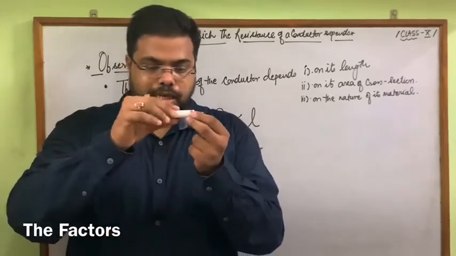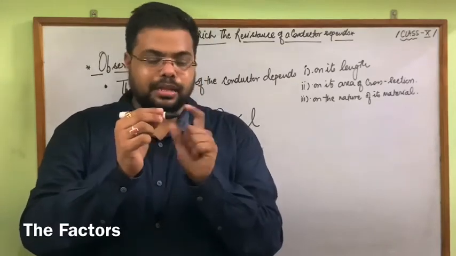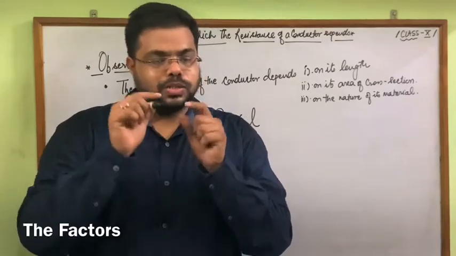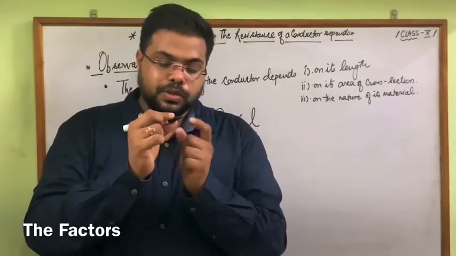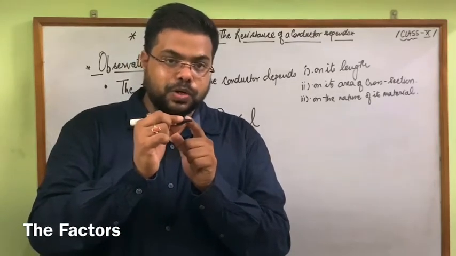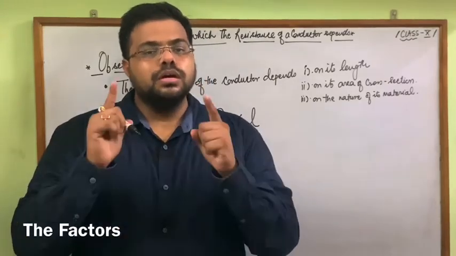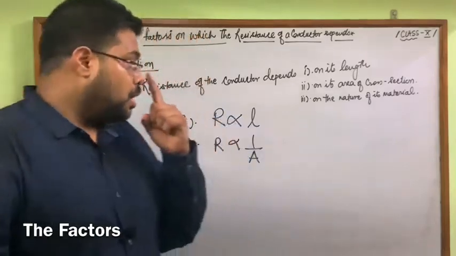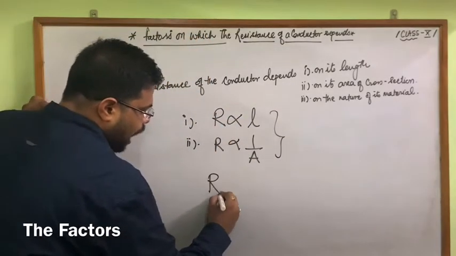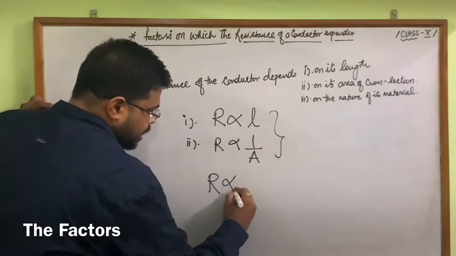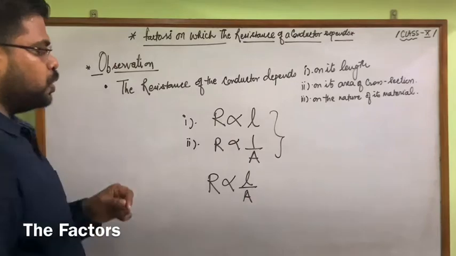So like here till here the cross section area is uniform, and then here it is going to decrease. So definitely in this particular region, when the cross section area decreases, resistance is going to increase. Now by both the equations we can write that R, the resistance, is directly proportional to the length and inversely proportional to the area.